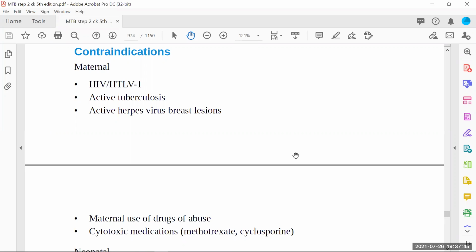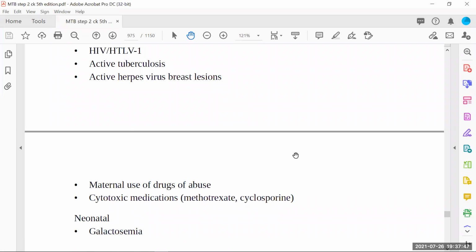So we'll inquire in our history if the patient is taking any cytotoxic medications or not. So these are the very important points. So what are the actual infections which we will keep in our mind?